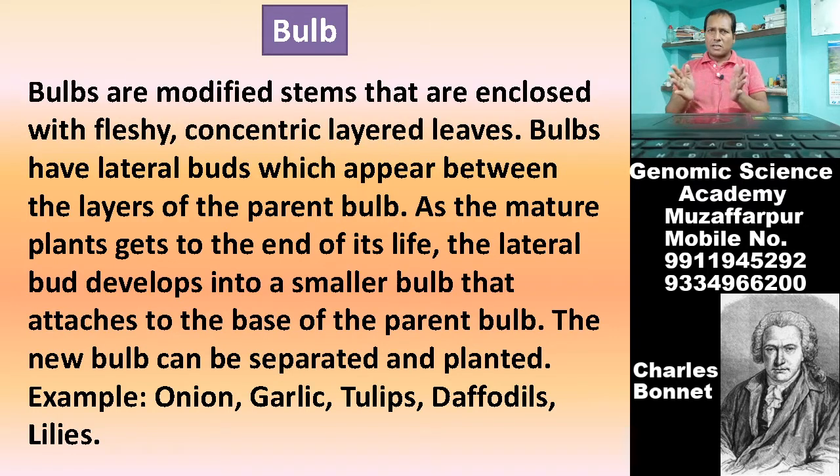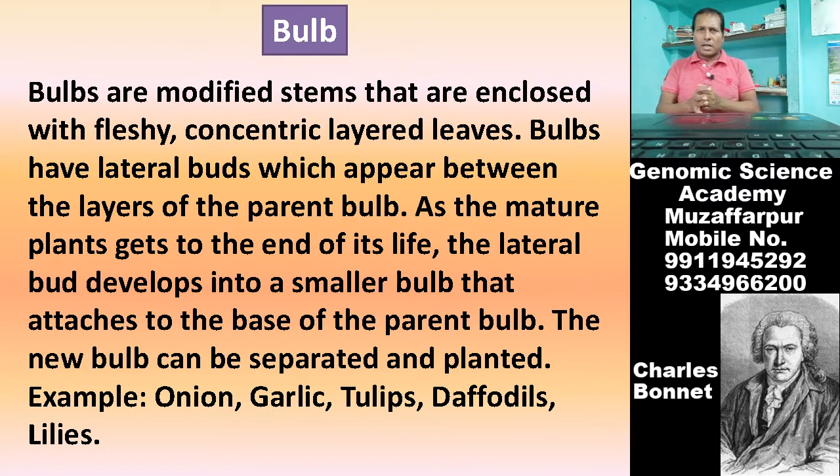As the mature plant gets to the end of its life, the lateral bud develops into a smaller bulb that attaches to the base of the parent bulb.